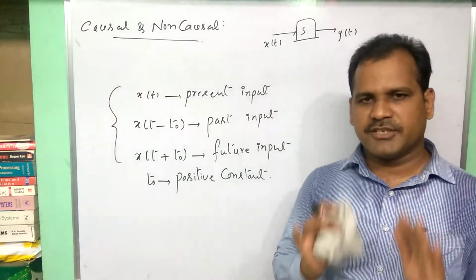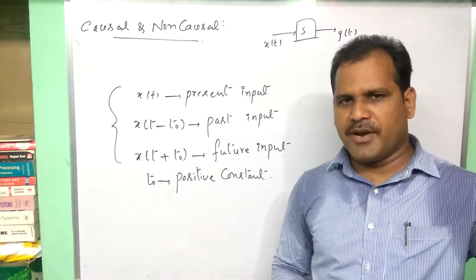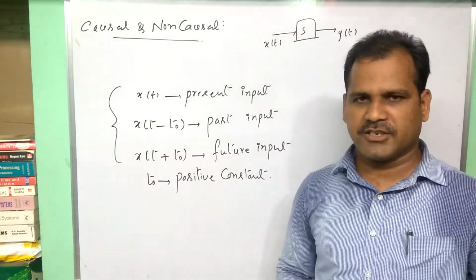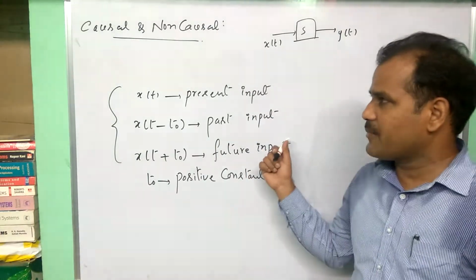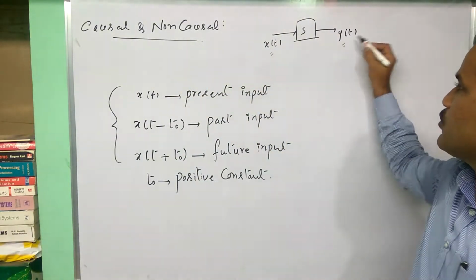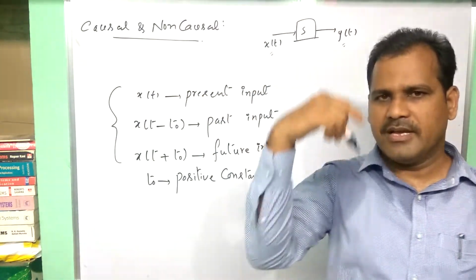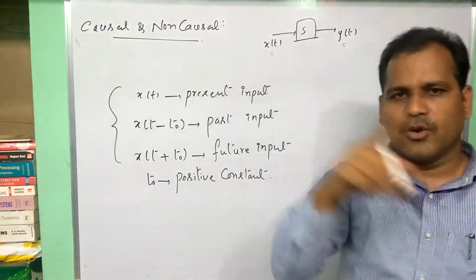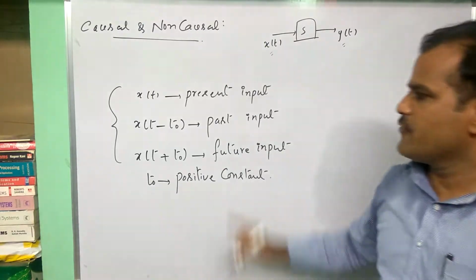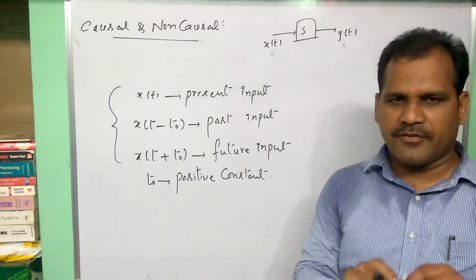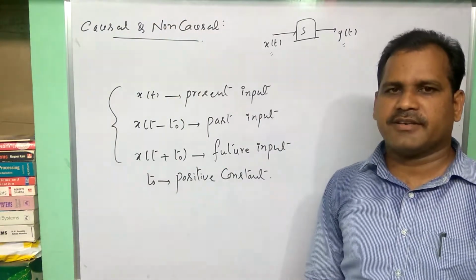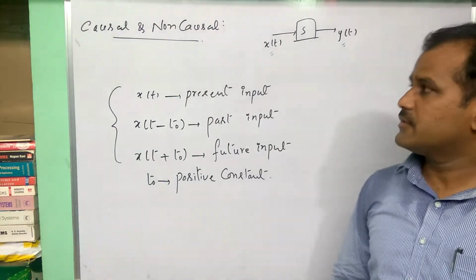Here I am simply suggesting that the analysis there is completely about only one signal: x of t, x of t minus t naught, x of t plus t naught. But here, in the determination of systems, we should consider input and output both. So while applying that single signal concept to this system, they may have some confusion. That is the only reason. But if you follow my terminology, there is no doubt we can easily solve this problem. Causality or non-causality. Fine.